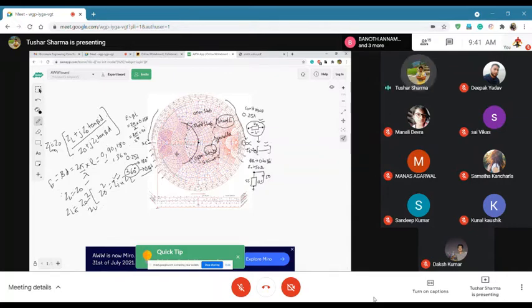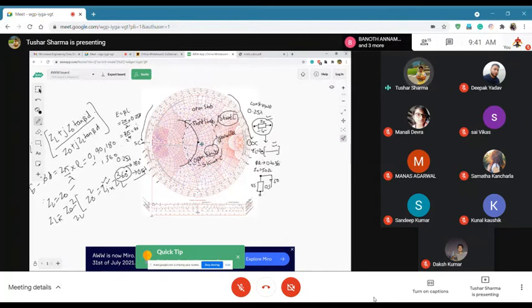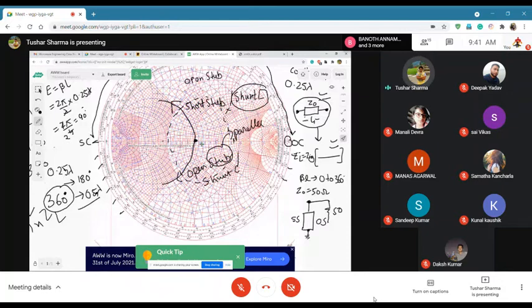Okay, so when we have a transmission line, remember, for series elements, series L and series C, we were trying to identify a constant Z circle and move on that. But that won't be the case for a transmission line. You have to be very careful. In a transmission line, you will put your compass center here.